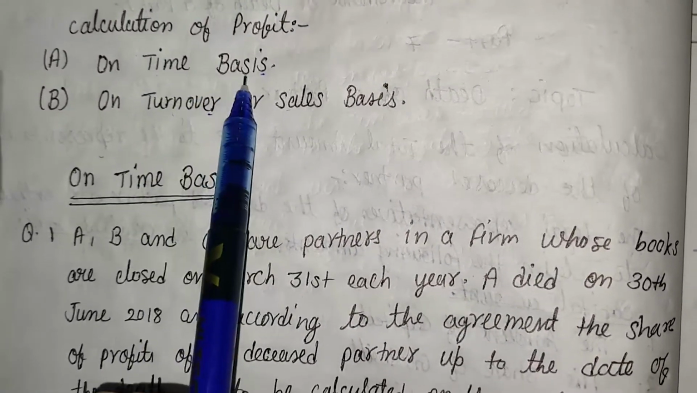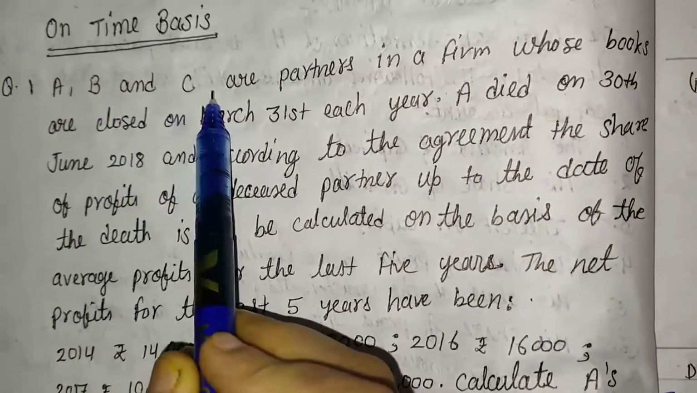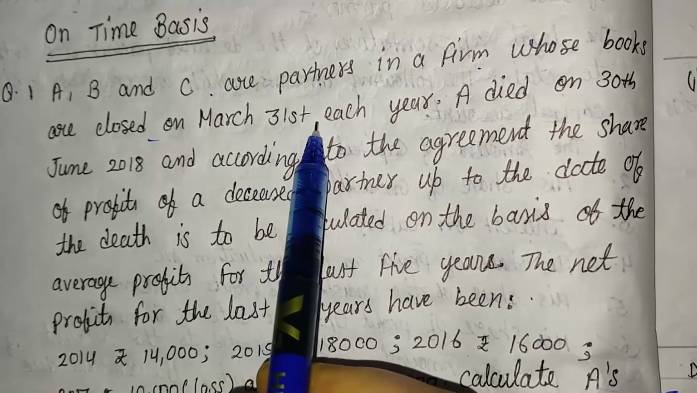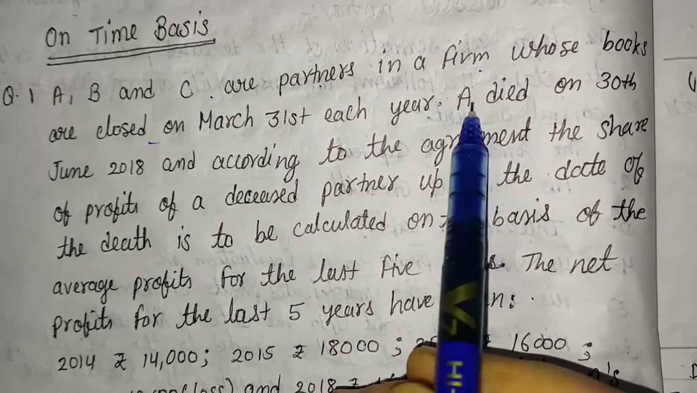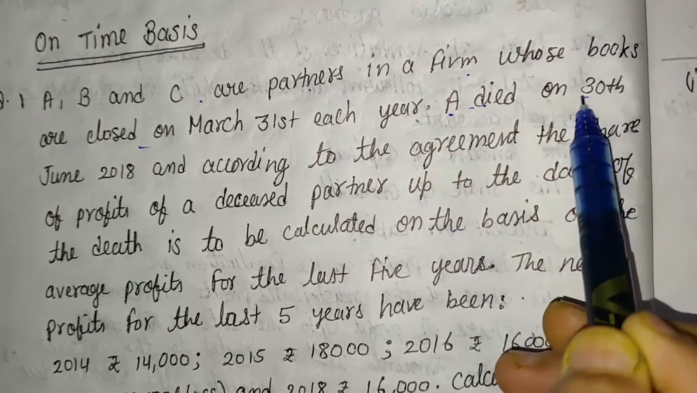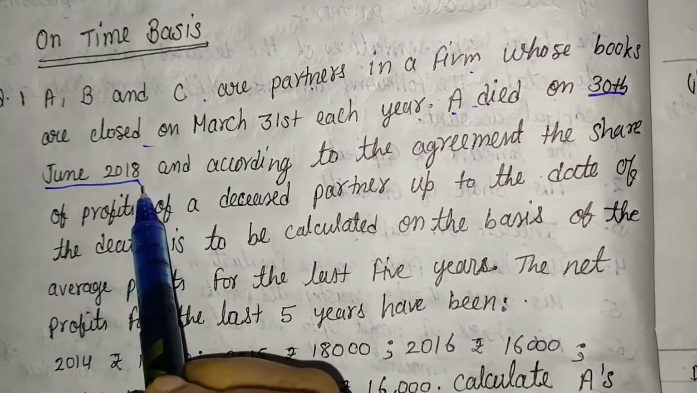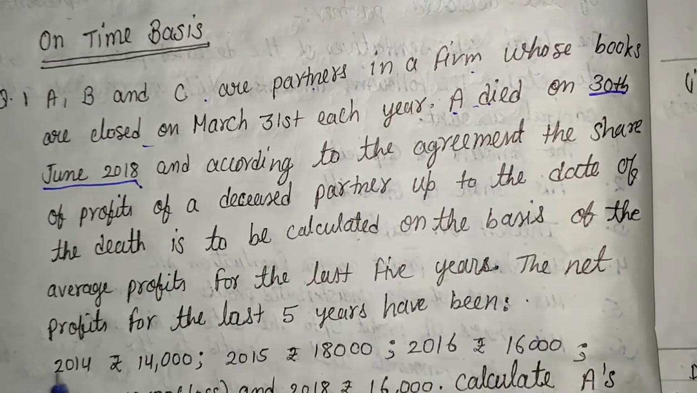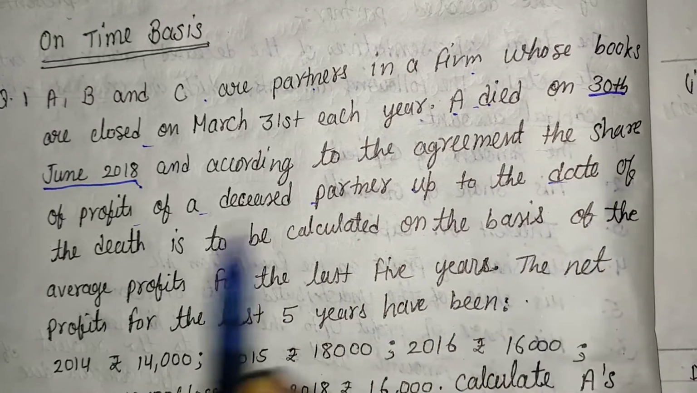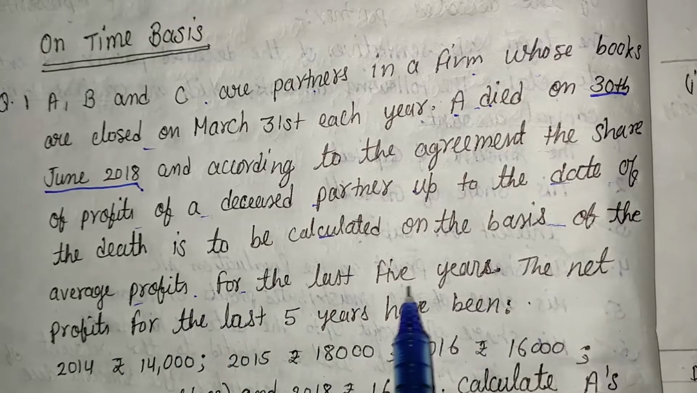For understanding that concept, here one question is given: A, B and C are partners in a firm whose books are closed on March 31st each year. A died on 30th June. This is very important. A died on 30th June 2018. And according to the agreement, the share of profit of a deceased partner up to the date of his death is to be calculated on the basis of the average profit of the last 5 years.